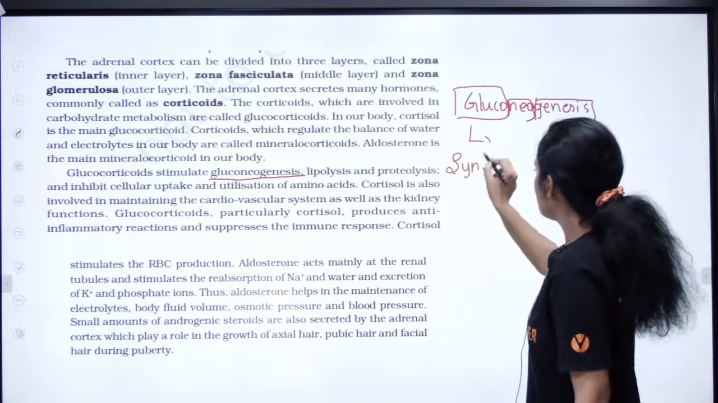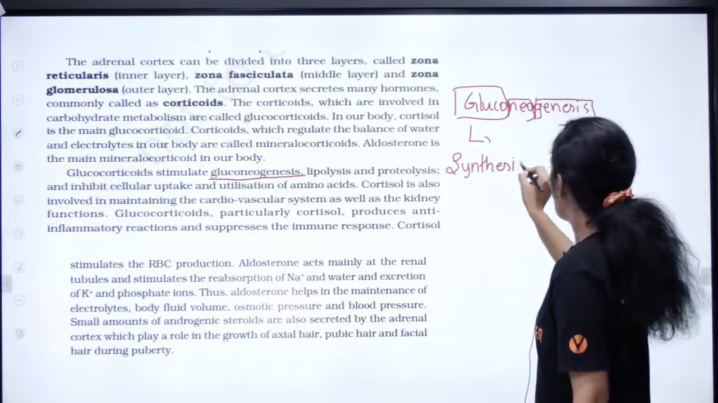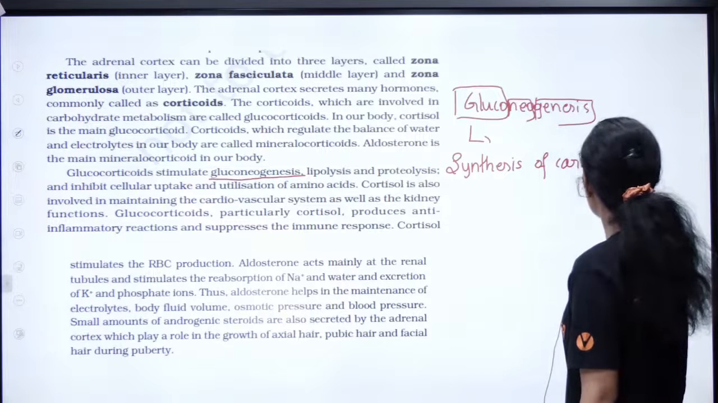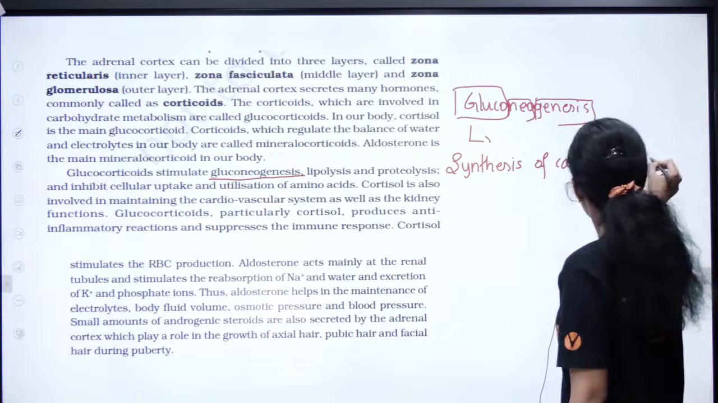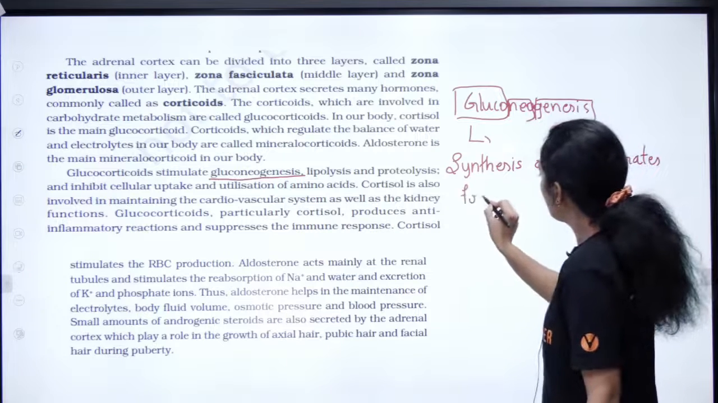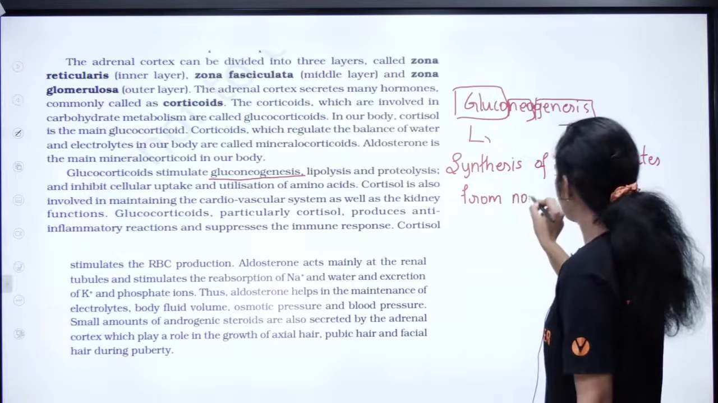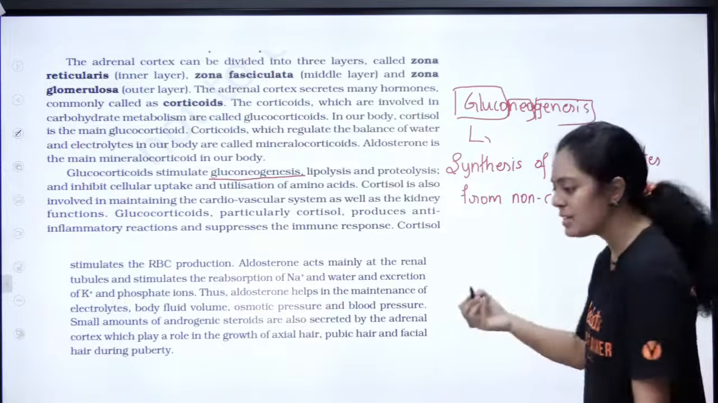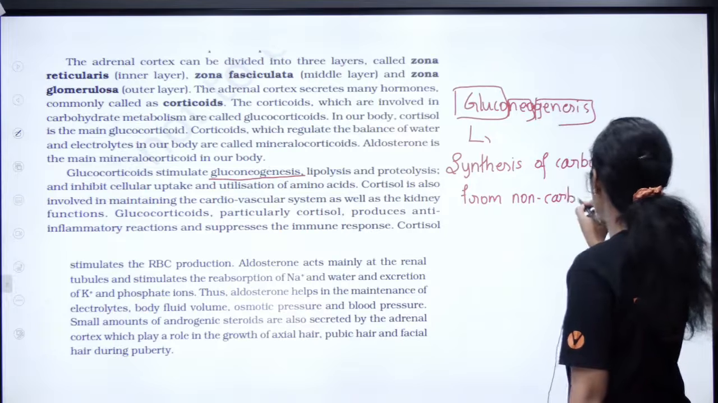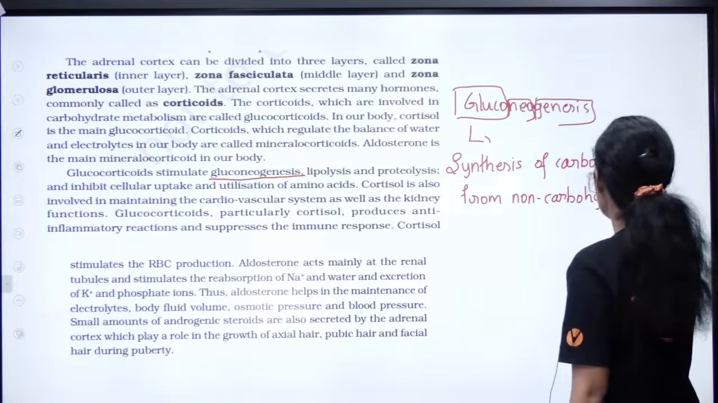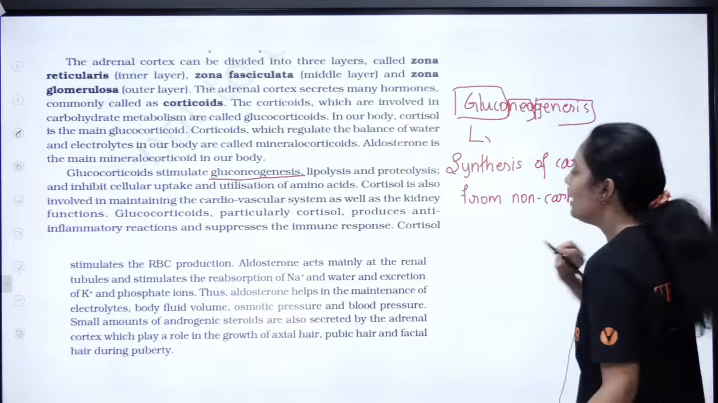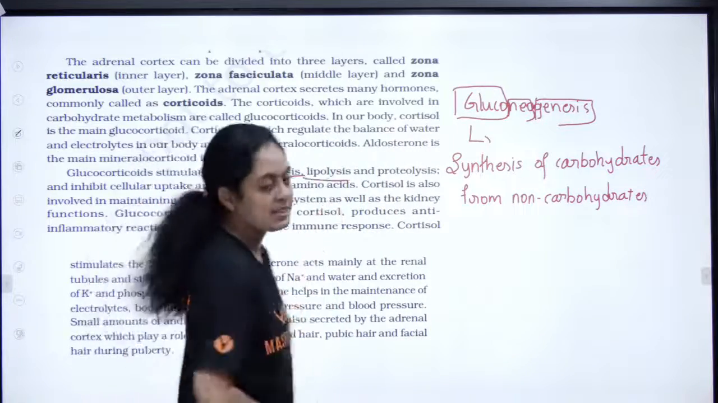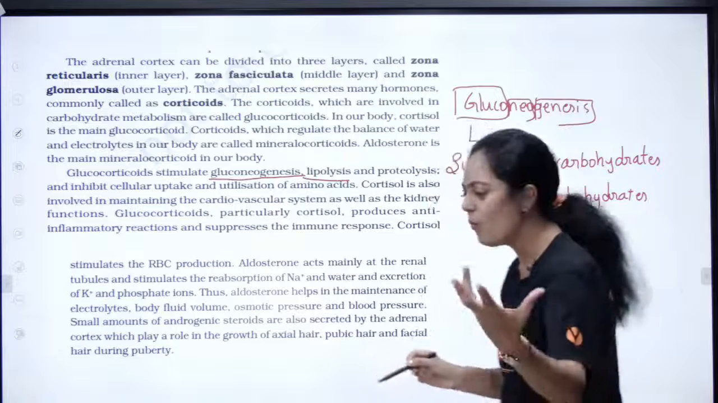It is the synthesis of carbohydrates from non-carbohydrates. What are non-carbohydrates, children? Your fats and amino acids, that is what we call non-carbohydrates. Okay, so that's about your gluconeogenesis. What is given next? Lipolysis. What is lipolysis? This is very easy.